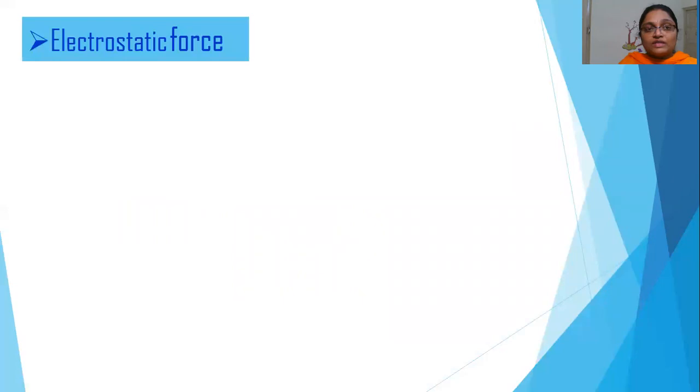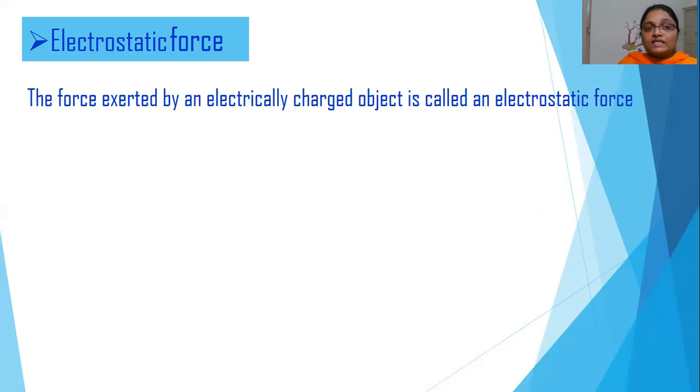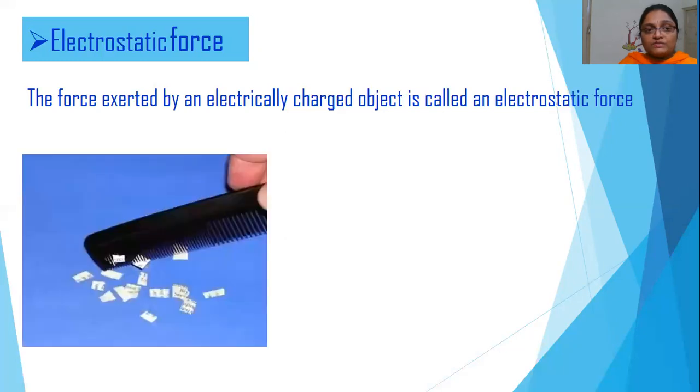The next non-contact force is the electrostatic force. It is the force exerted by an electrically charged object. Let us understand this by means of an example. Take a comb and rub it against your dry hair and take it near bits of paper. What will happen now? The papers will be flying and clinging to the comb. No need to touch the paper. As soon as you bring the comb near, the paper will be attracted towards the comb.